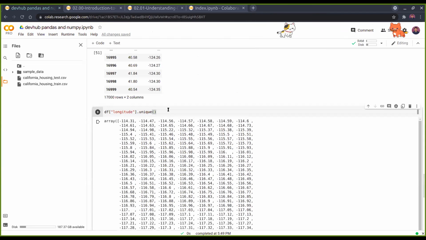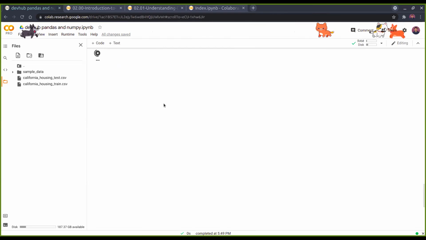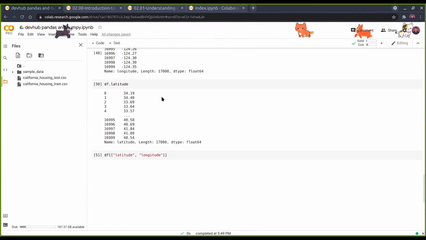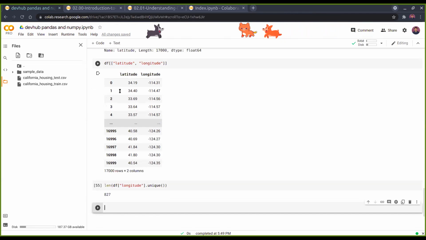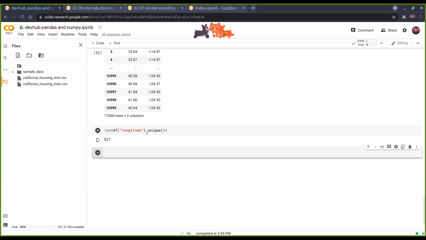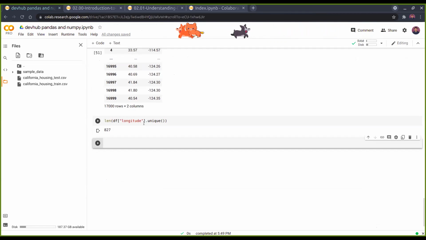This won't mean much to you, but if we get the length of all the unique values, we'll see that it's only 827. So out of the 17,000 values that longitude has, only 827 are unique. This is somewhat useful, obviously.